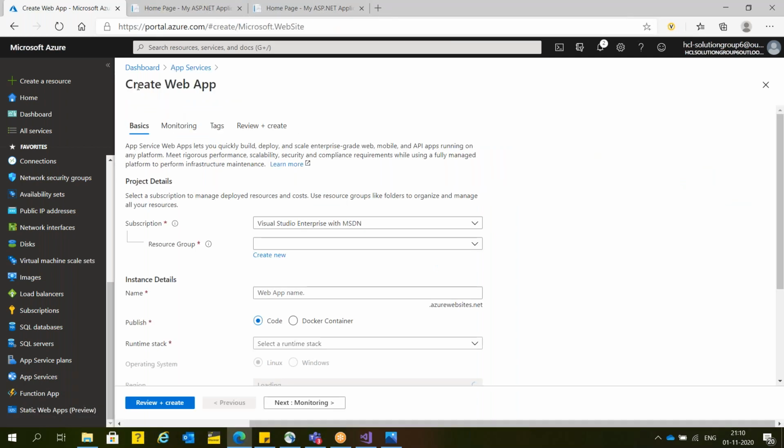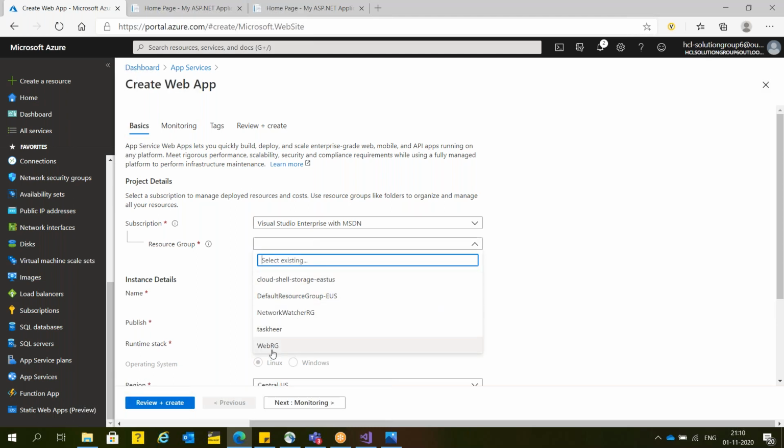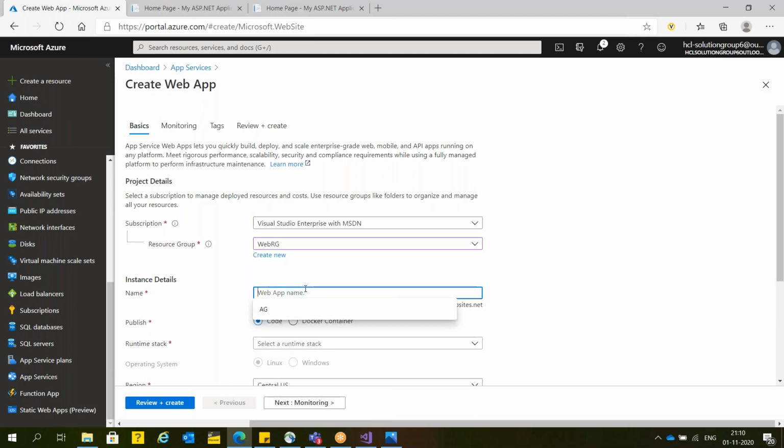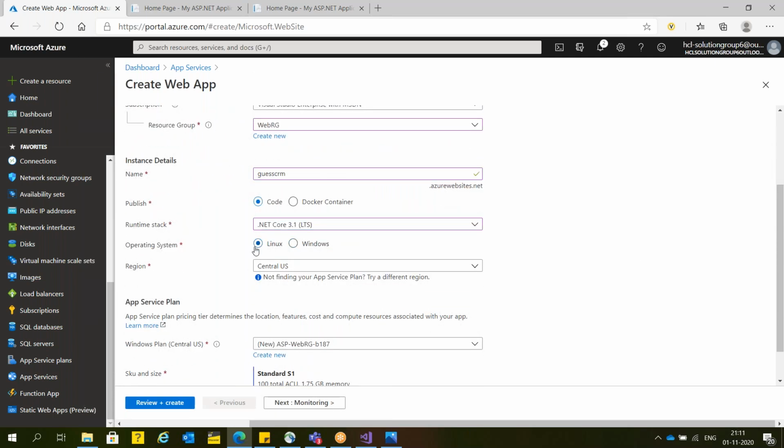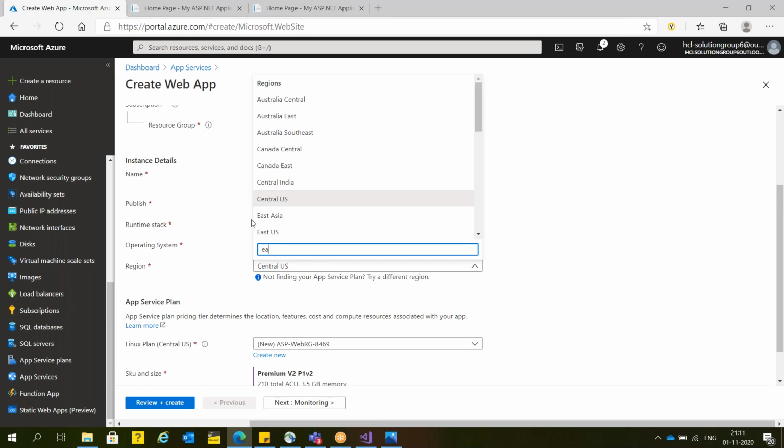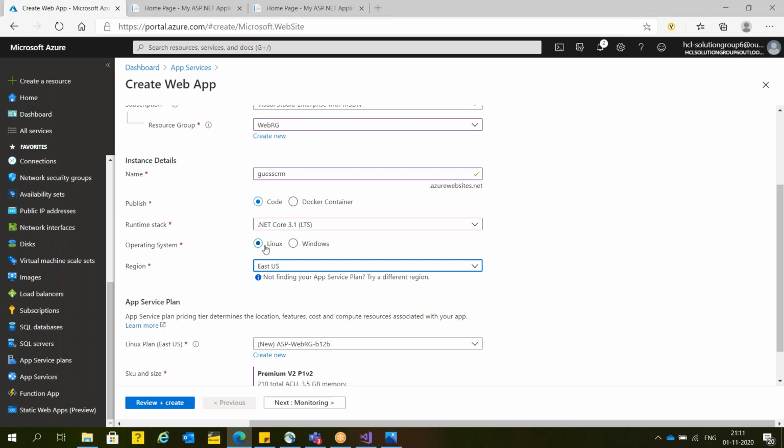So now, here I'm going to create one more website. This website I'm going to create under WebRG. The website name is, suppose, guesscrm.azurewebsites.net. Here I'm going to deploy my source code. Suppose internally I'm using .NET Core. Now I'm going to use the East US location, and for environment I'm going to use Linux.